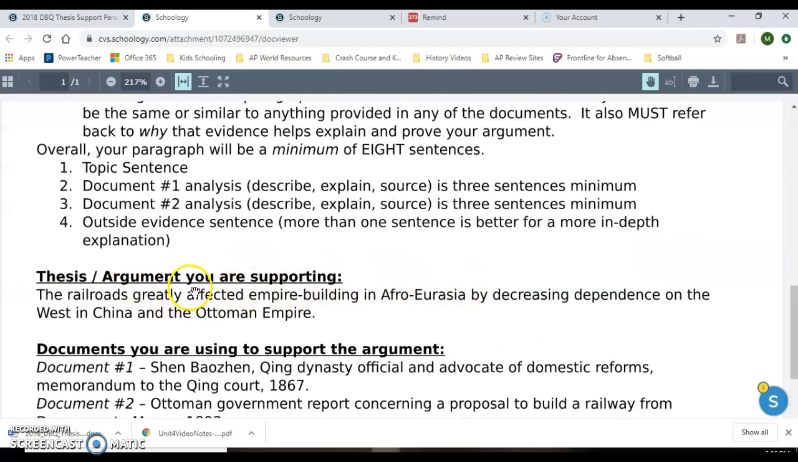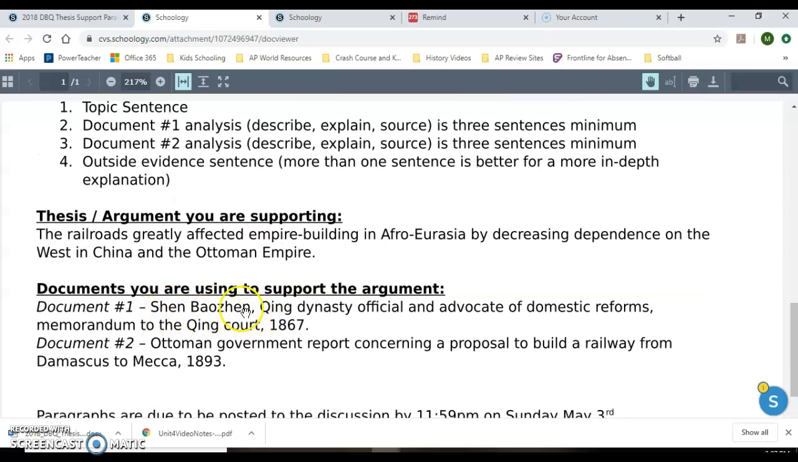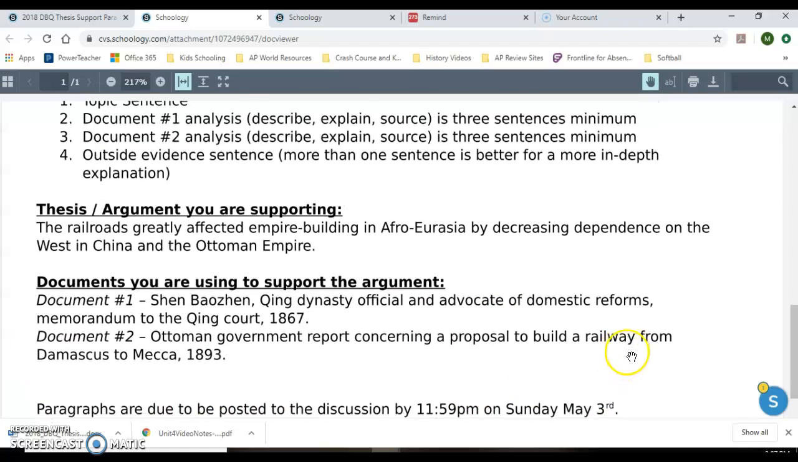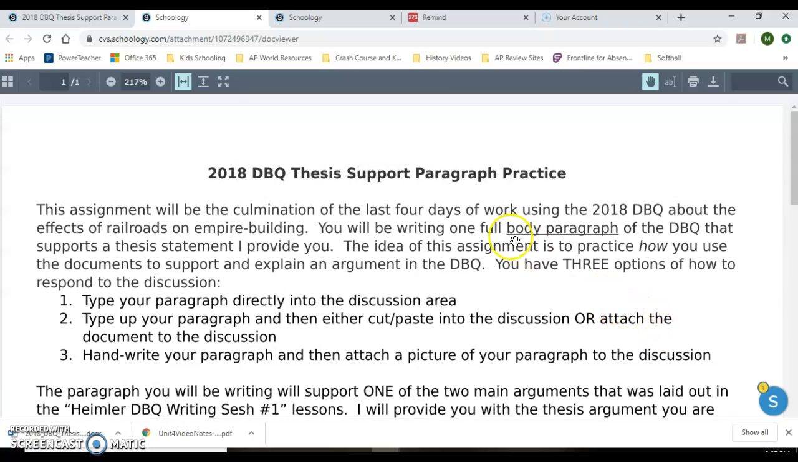So last part here, the thesis argument you're supporting. Basically, you're going to be writing a paragraph that argues the railroads greatly affected empire building in Afro-Eurasia by decreasing dependence on the West in China and the Ottoman Empire. And you're going to use the two documents, document number 1 and document number 2. You're going to explain how document 1 supports the idea of decreasing dependence on the West, and how document 2 supports the notion of decreasing dependence on the West. Your paragraphs are due to be posted to the discussion before midnight next Sunday, May 3rd.